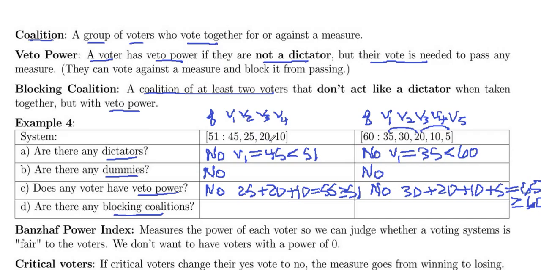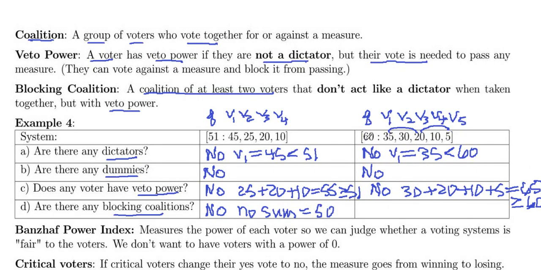Can we get something to add up to 50? Well, let's see here. 20 and 25 is 45, and 10 makes 55. Again, that's bigger than the quota. I don't think there are any blocking coalitions here. Nothing adds to 50, and you'd want exactly 50, because if you got 51, it's a dictator. If you got less than 50, it can't block. So no, because no sum equals 50, which is what you need to block.